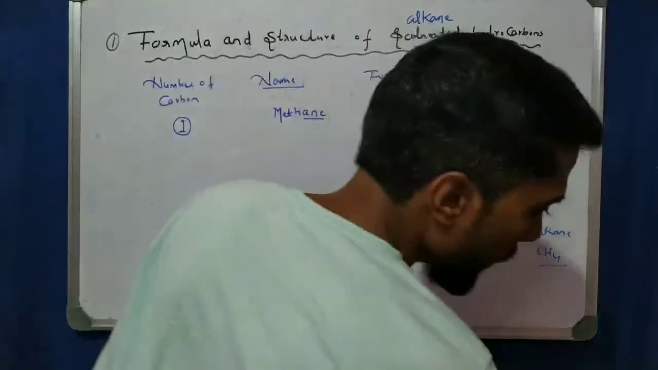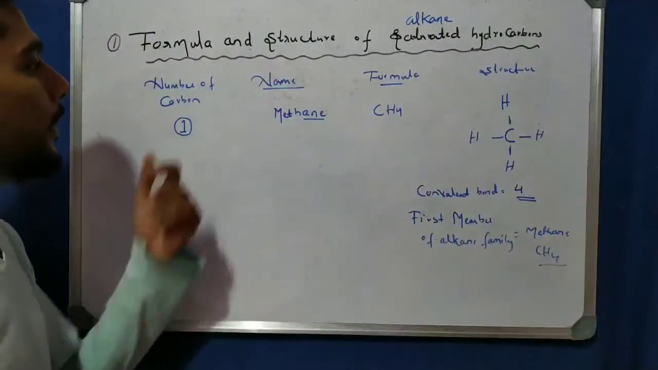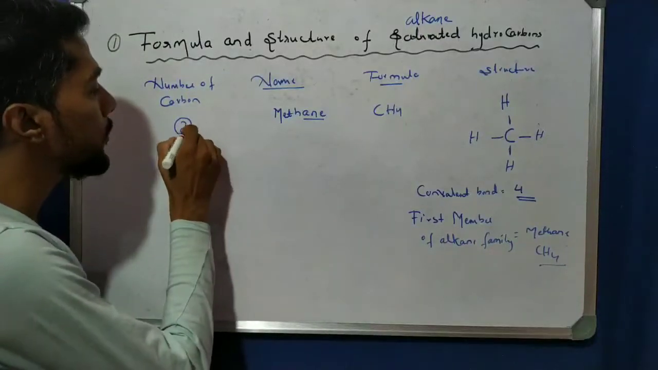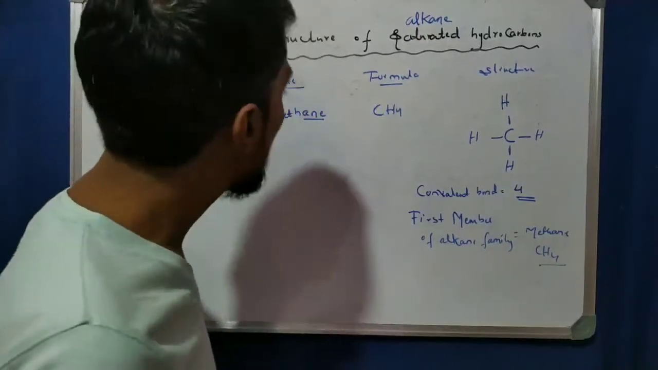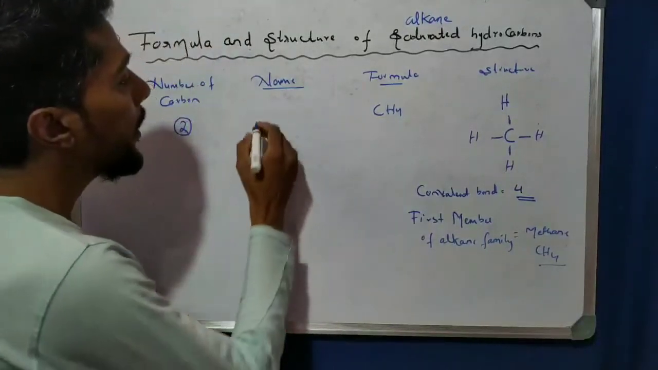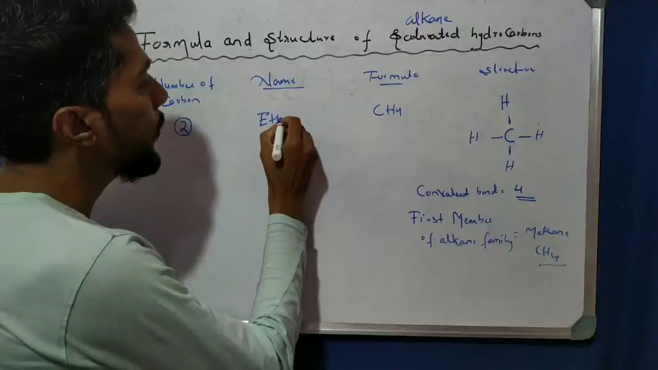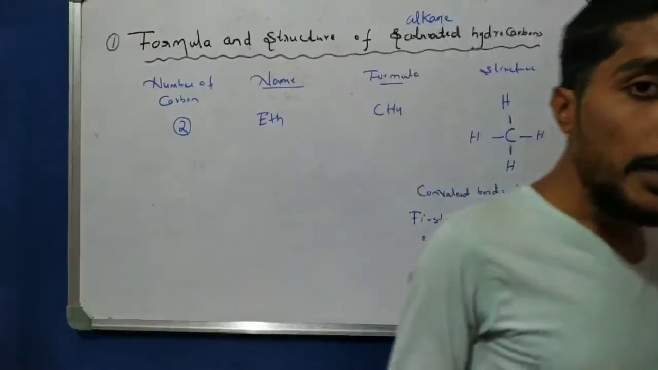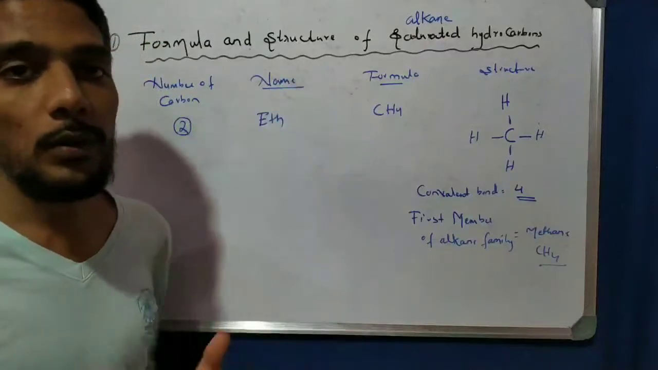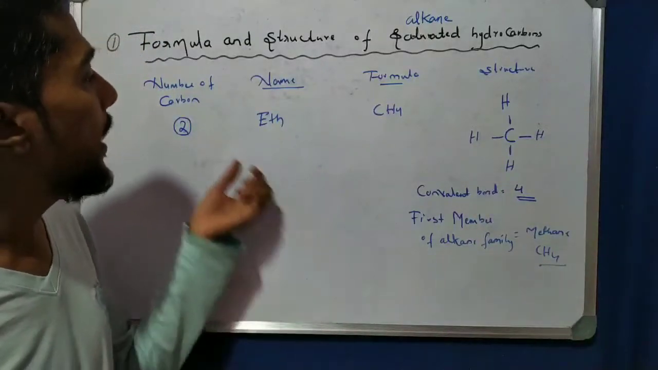So next point after that. If imagine the compound contains 2 carbons, what happens then? For that we call it eth. Okay, we call it eth. If there are 2 carbons present in the given hydrocarbon compound, then we write 2 carbons.